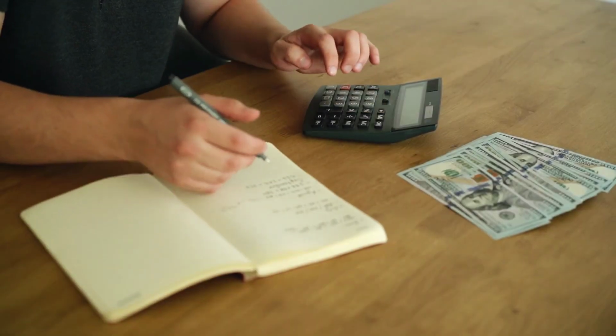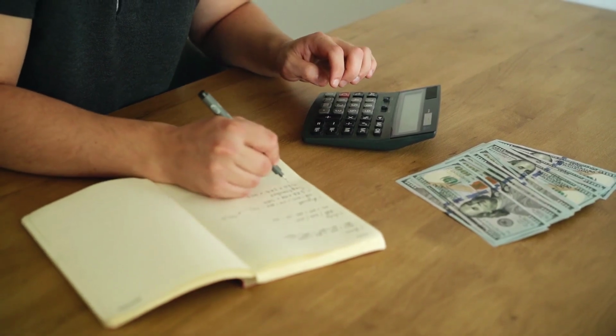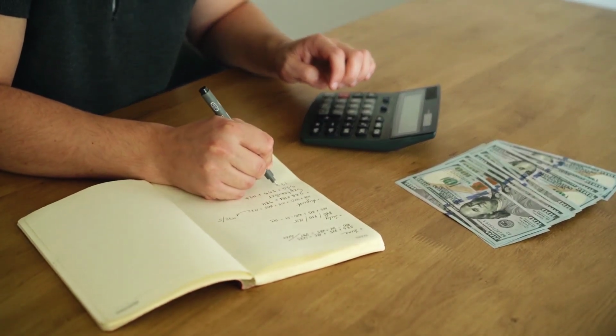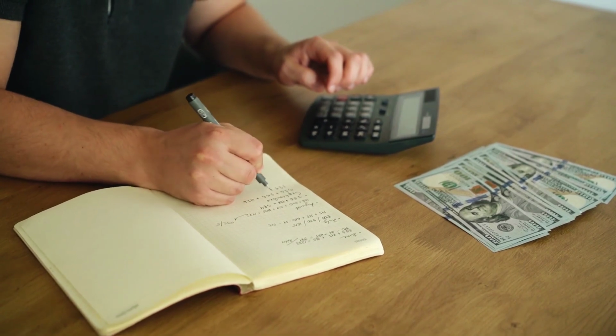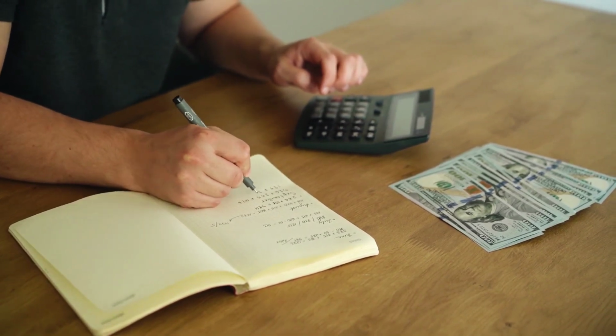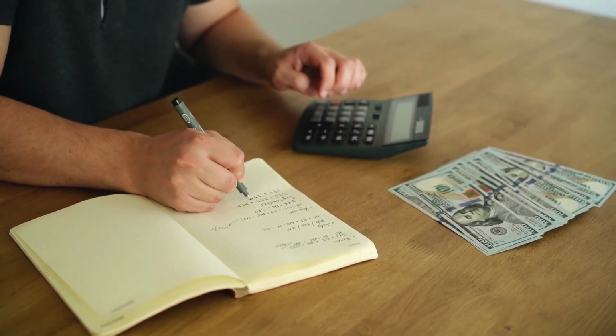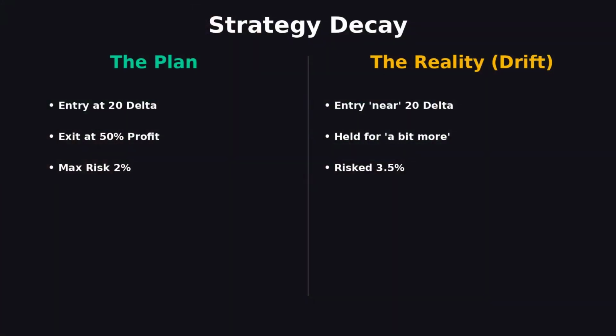The third failure mode is internal execution decay. Over time, strict rules soften into guidelines. You take a trade that looks good despite missing a criteria, or you slightly increase leverage. This is style drift. It invalidates your backtesting because the system you are trading today is no longer the system you designed. The math of your edge evaporates with every small rule violation.